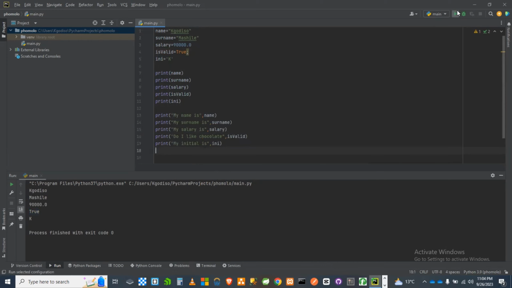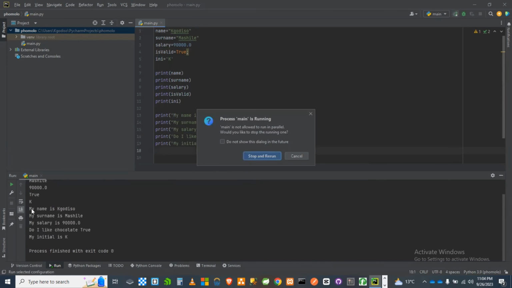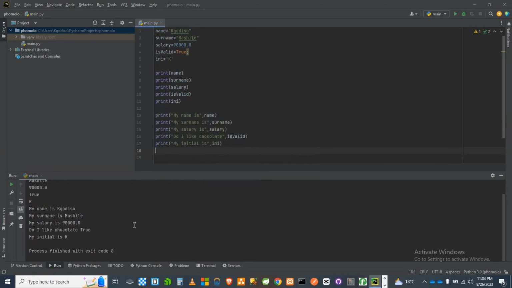So if I run this, then it's going to be able to say that my name is Khodiso, my surname is Mashile, and my salary is 9,000. And I'm also going to be able to say, do I like chocolate? Oh, I said it's a false, but it said it's a true, but it's not a true, it's a false. I do not like chocolate. I do not like sweet stuff. But other than that, it was also able to do the last one, which is that my initial is K.